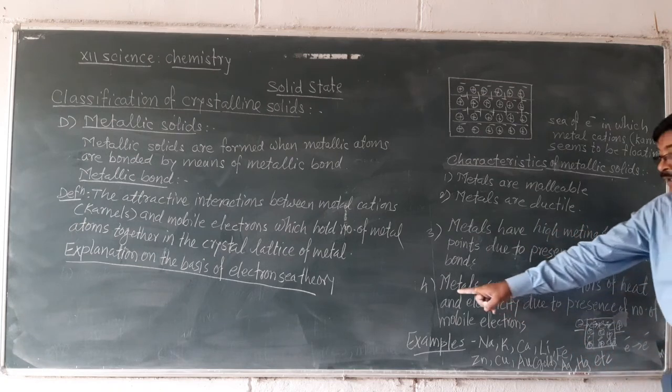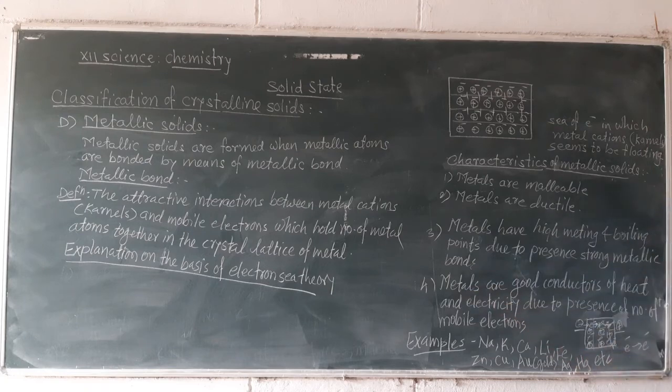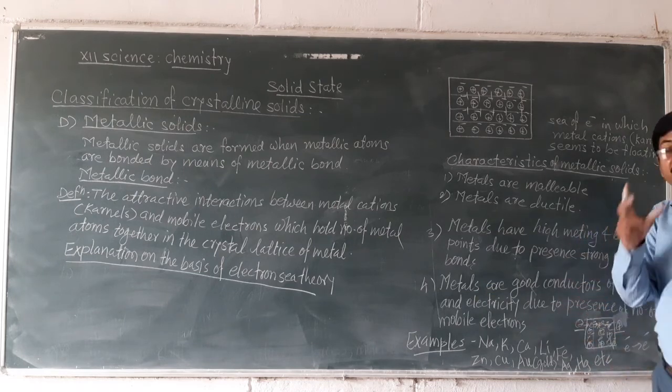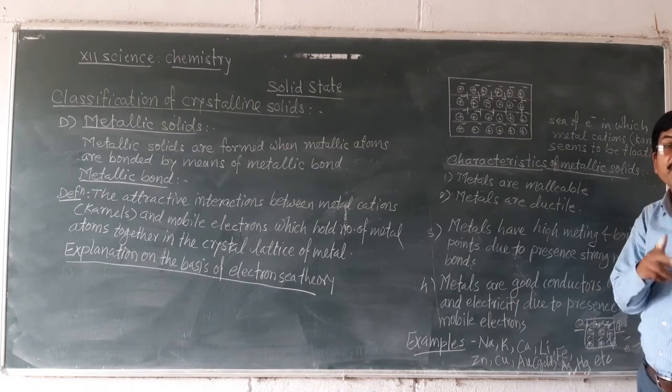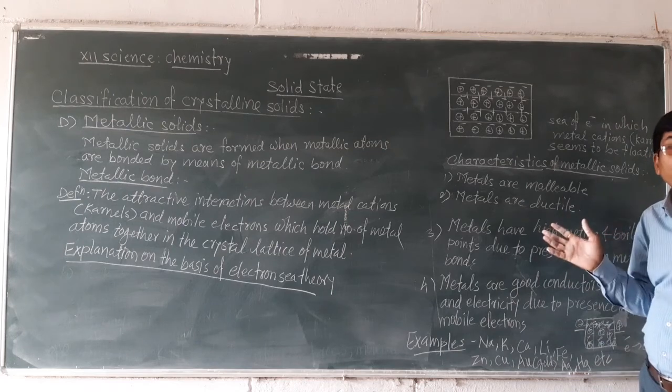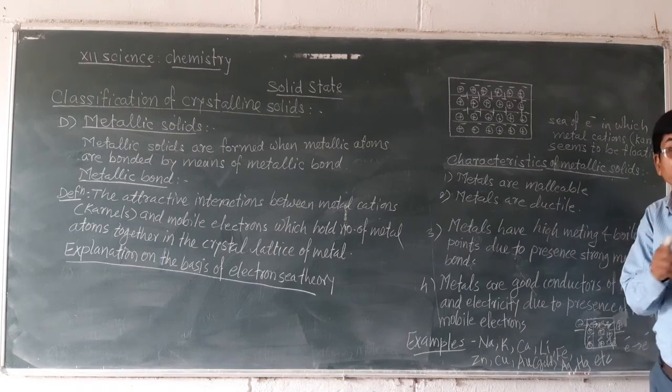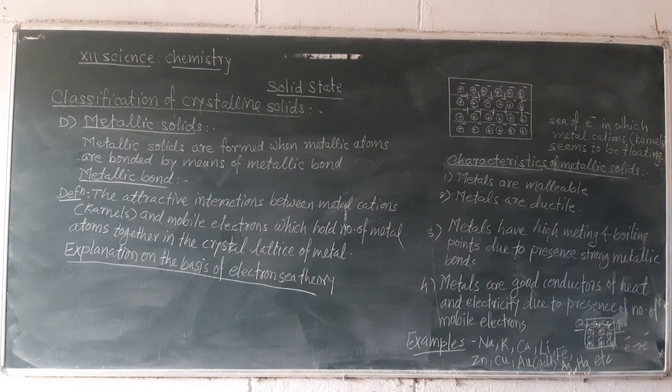bonds. Fourth, metals are good conductors of heat and electricity due to the presence of mobile electrons. When one end is heated, heat is conveyed from the hot portion to the cold portion through the metal easily because of mobile electrons moving from one end to the other end.